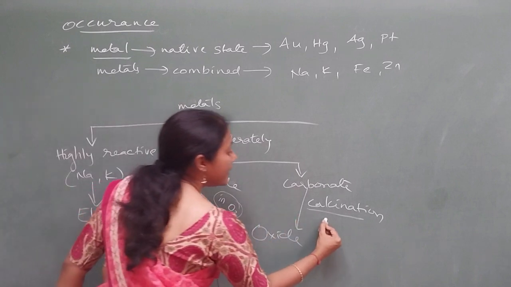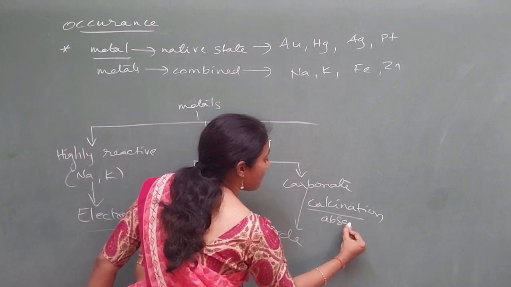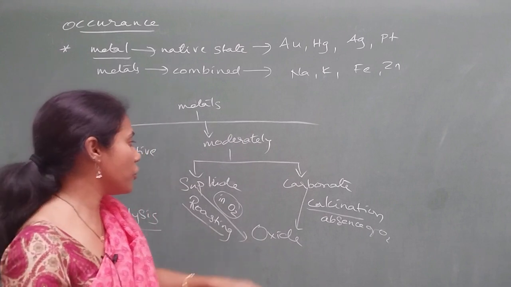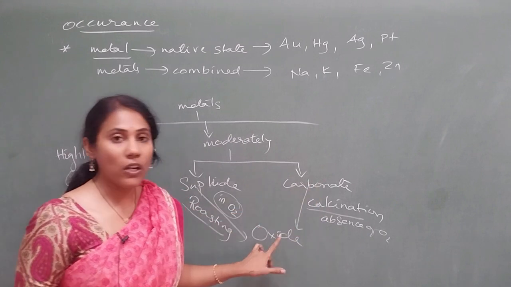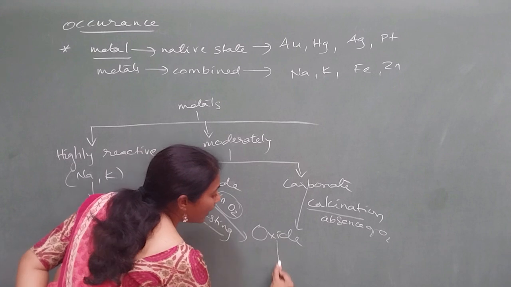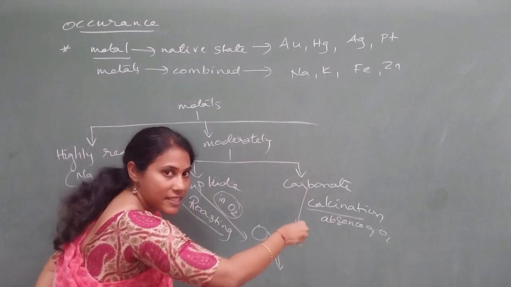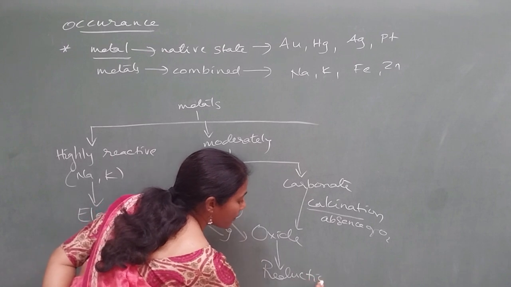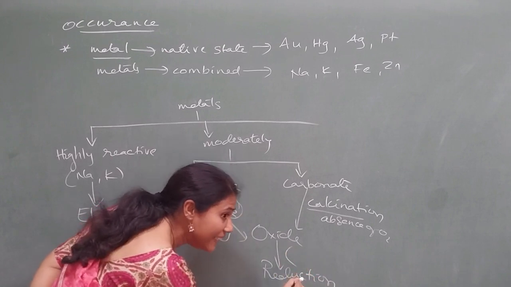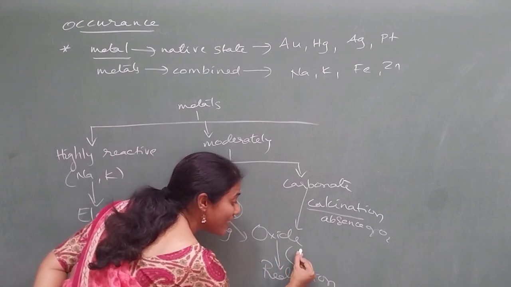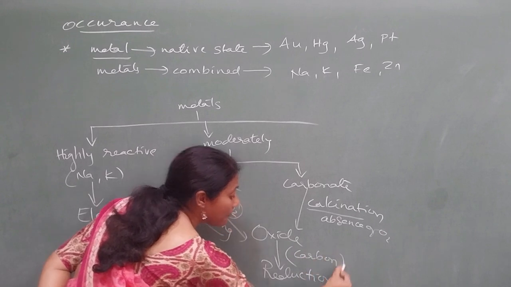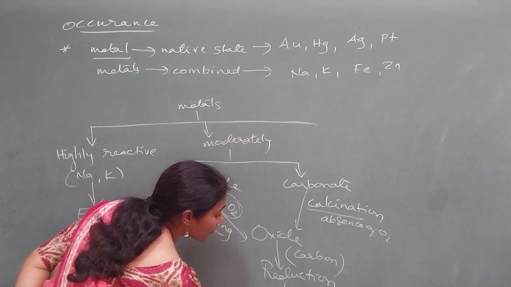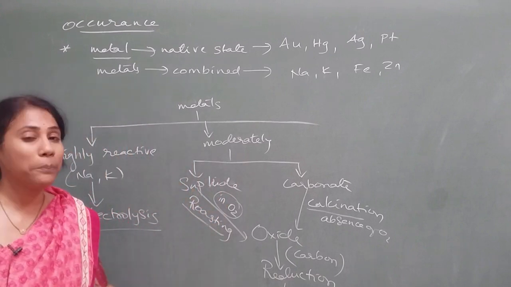In calcination, in the absence of oxygen or with little oxygen, carbonate is converted to oxide. Once it is converted to oxide, the oxygen part has to be removed. That is called reduction. Reduction is mainly done with the help of a reducing agent, carbon. After that you will get a metal which is called a crude metal or impure metal.